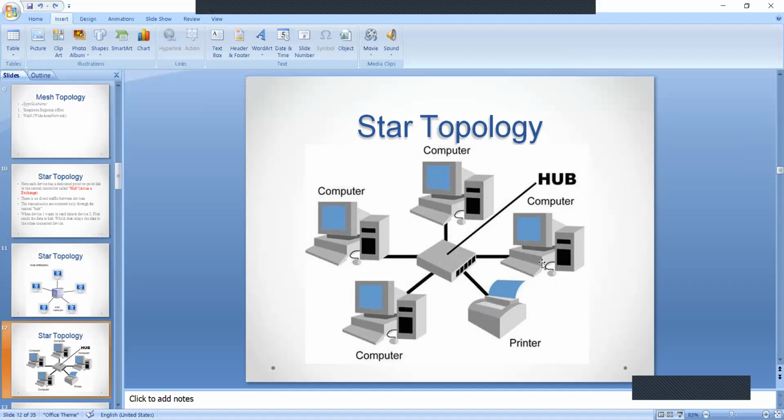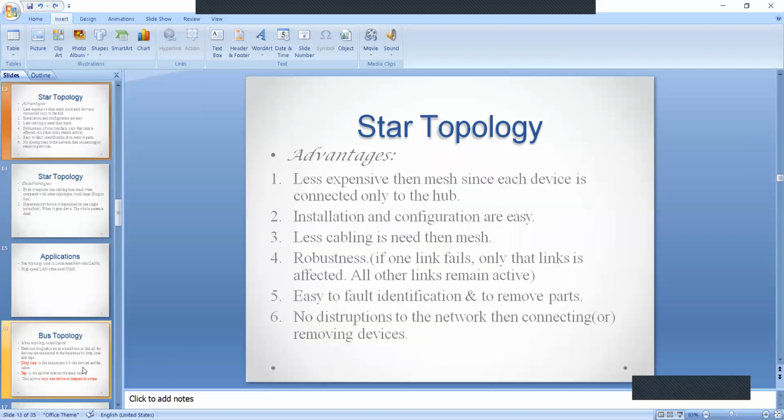Suppose computer to computer. If this computer wants to send data to that computer, the transmission will be like this. This computer will send the data to the central hub. From this central hub, the data will be transmitted to the destination computer. Hence, there is no direct traffic between device to device. Only the exchange of data happens through the hub. The main responsibility of the hub is to exchange the information. Okay, this is another diagram of star topology.